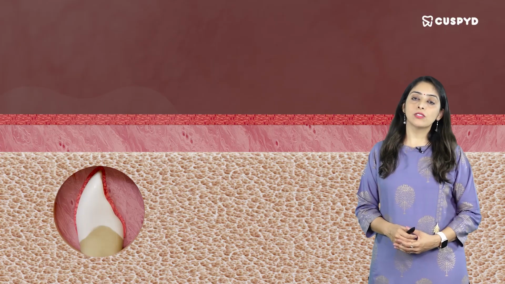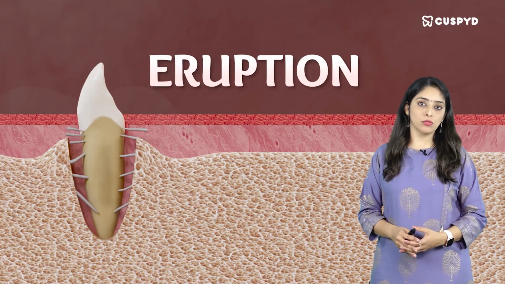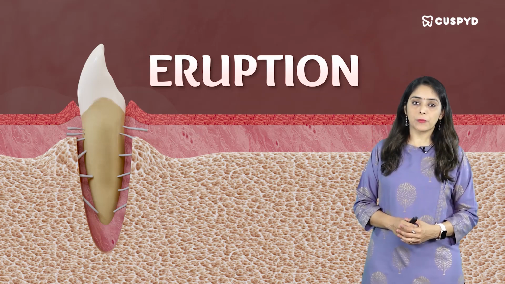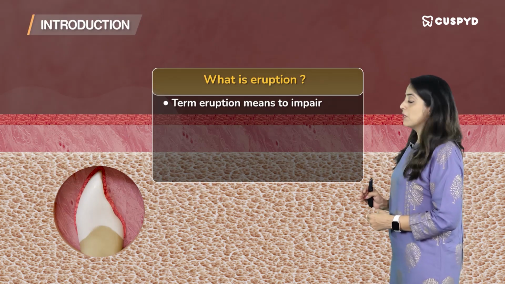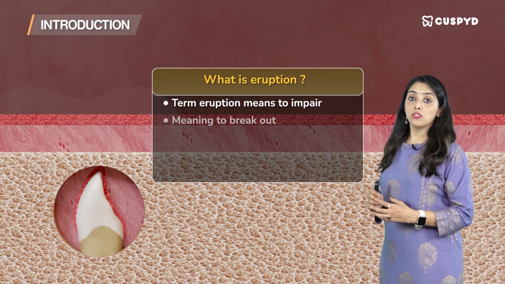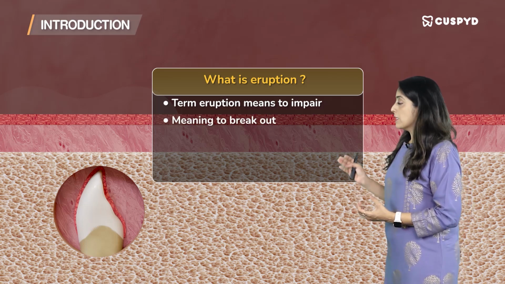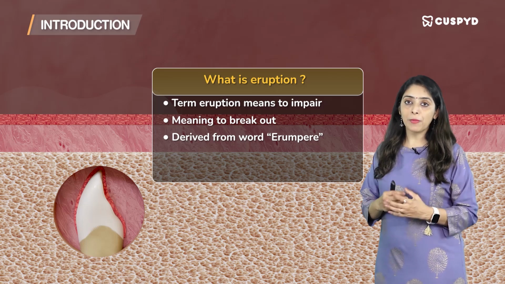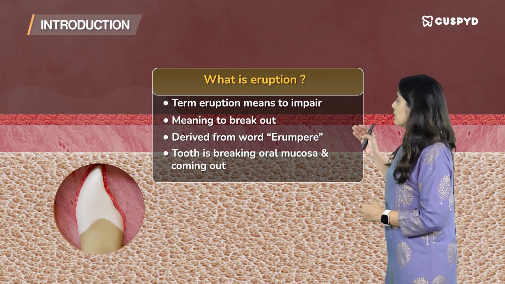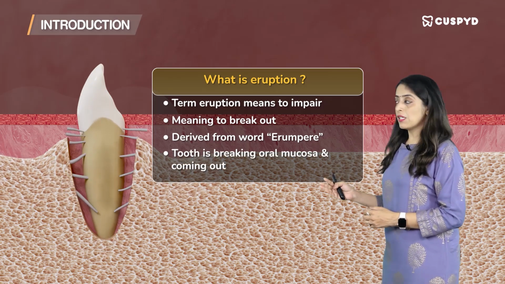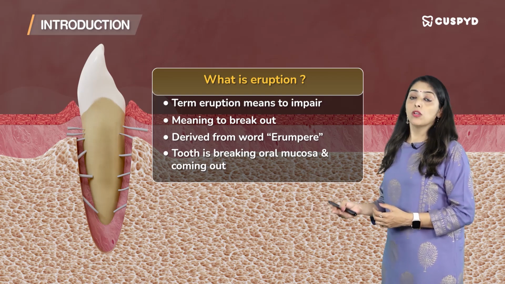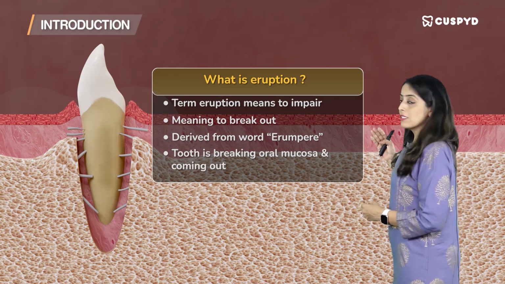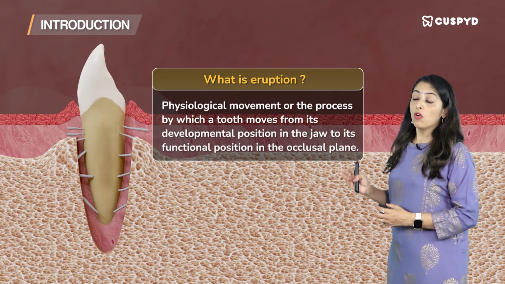So let us study the subject of eruption today. This is a new topic. This is quite related to shedding. The term eruption means to impair, meaning to break out. It has been derived from this word because the tooth is breaking the oral mucosa and coming out. So if I want to define eruption, it is defined as the physiological movement or the